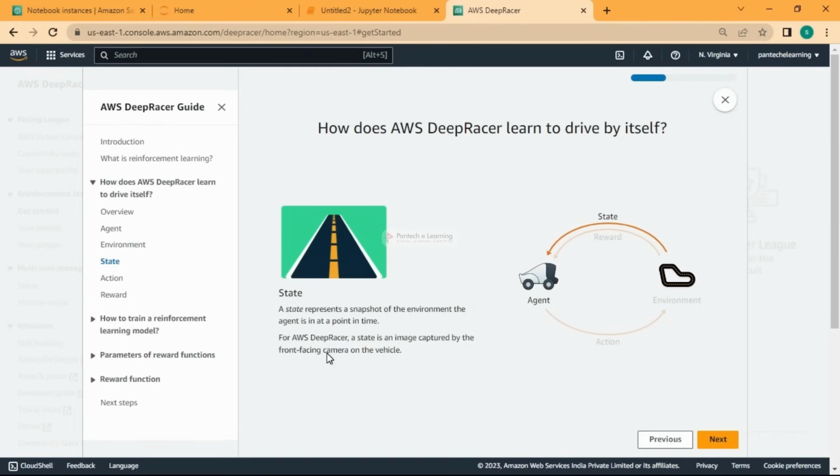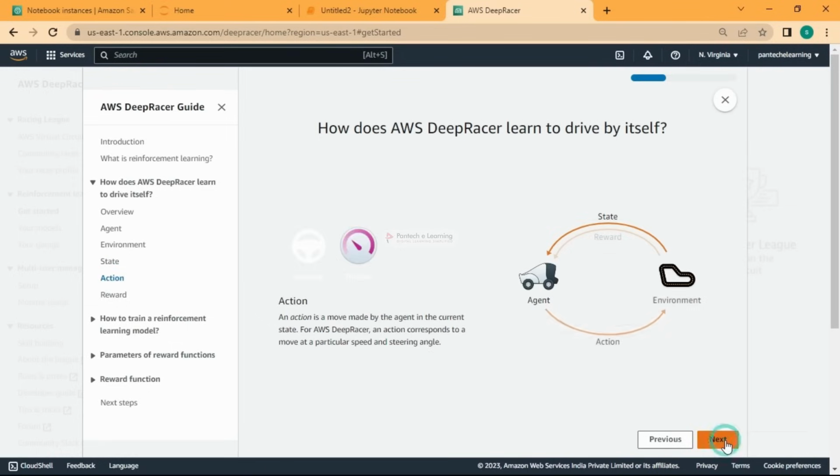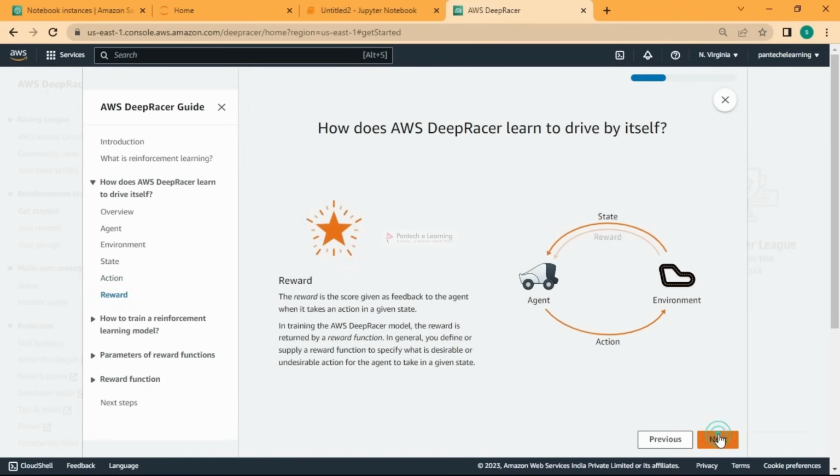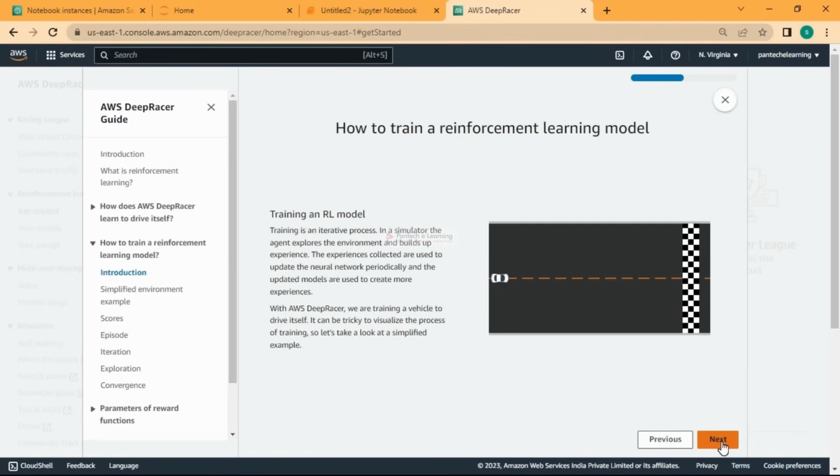For AWS DeepRacer, a state is an image captured by the front-facing camera on the vehicle. So the image it is getting in front is the state. Next is the action, whether it is responding and how much it is moving. The reward is the feedback we give, whether good or bad, and based on it, it will improve on its own over time. Training will take some time, as it learns all the wrong ways and then learns from them.